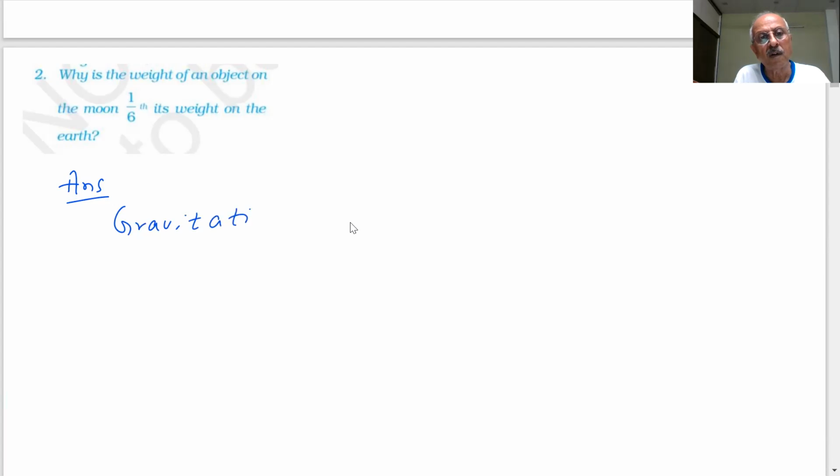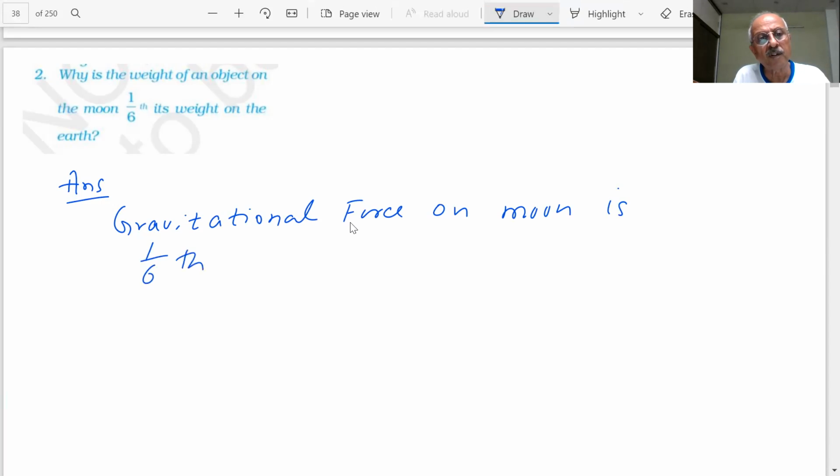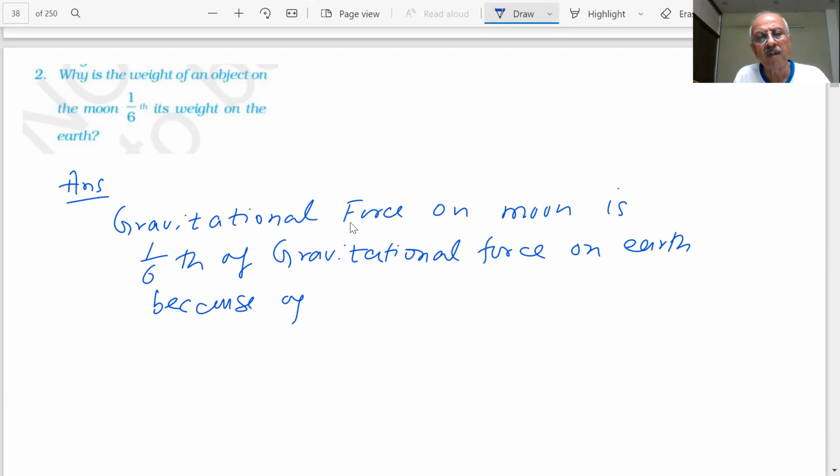Gravitational force on moon is 1/6 of gravitational force on Earth because of what?